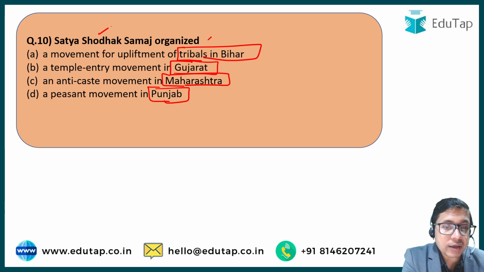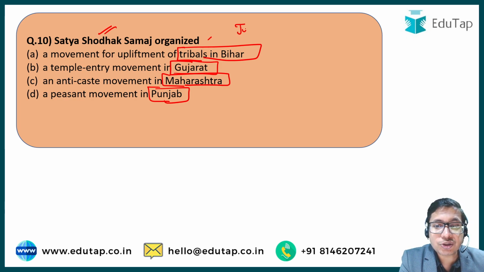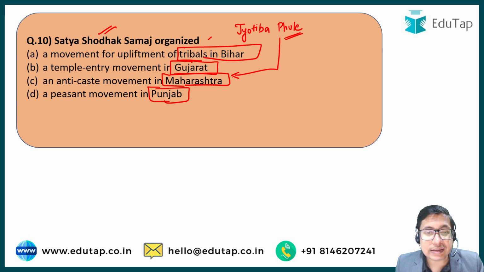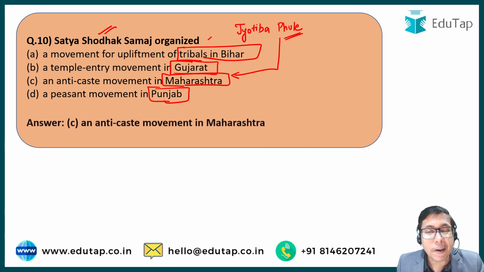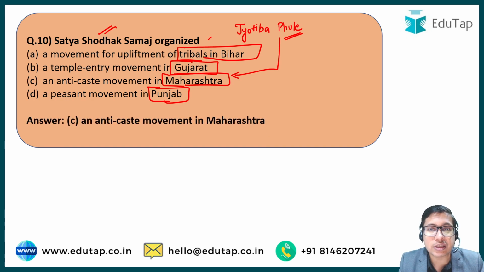The Satya Shodhak Samaj was established by Jyotiba Phule in order to uplift the conditions of lower castes in the state of Maharashtra. So it was an anti-caste movement in the state of Maharashtra, and this organization worked for the education and for the welfare of the lower caste people. It also campaigned that the caste system should be rejected by the Indian masses, especially the people in Maharashtra, and that is why the correct answer here is option number C, right?